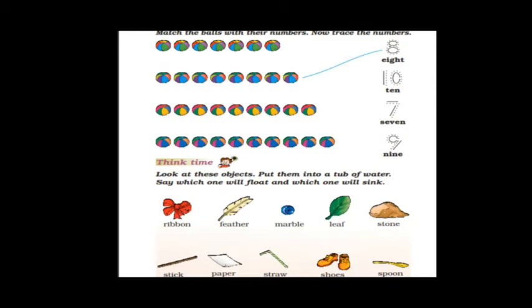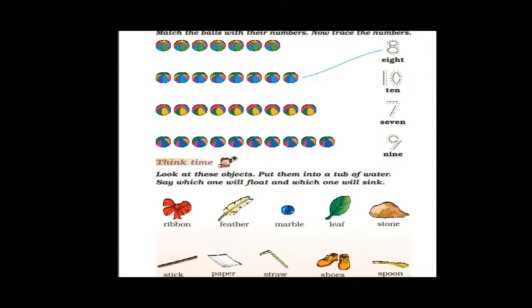Moving to the next main, children. Match the balls with their numbers. Now trace the numbers. Here a few balls are given on the left side and the right side, and they have given words. Words in numbers. So what you have to do, you have to count the balls first and match it with the numbers which are written in words. It is also written in numbers, so the numbered part you have to again trace, because you can see only dots are there. So children, you have to trace it. Once you trace it, then you can see the number, but words are already mentioned there.